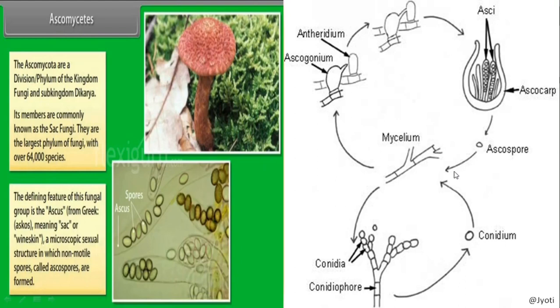Now this ascospore, on getting favorable condition, develops into mycelium. Now this mycelium can reproduce sexually by producing the antheridium and archegonia, that is male and female reproductive organs, and more about it will be discussed in the higher classes. So here is the picture of how the spores are produced. This is the example of ascomycetes, that is sac fungi, and remember they are the largest phylum of fungi, the largest group of fungi.